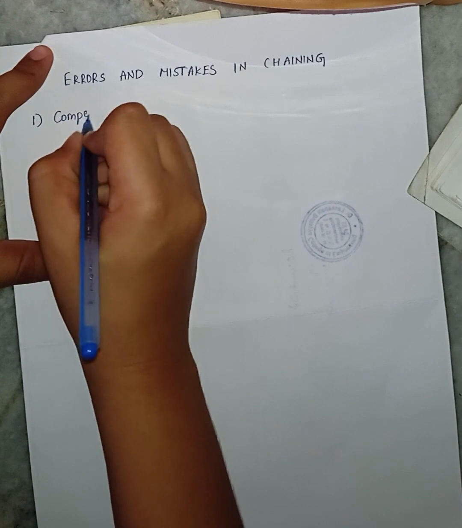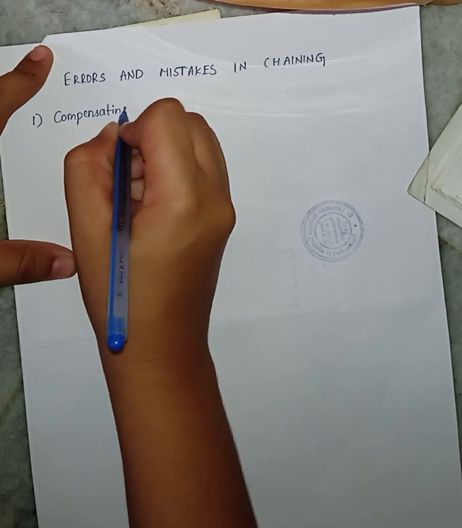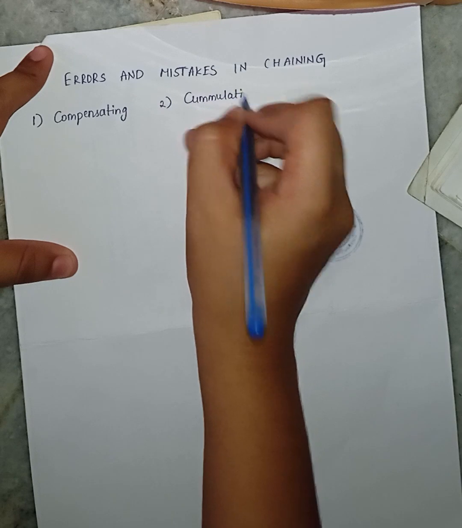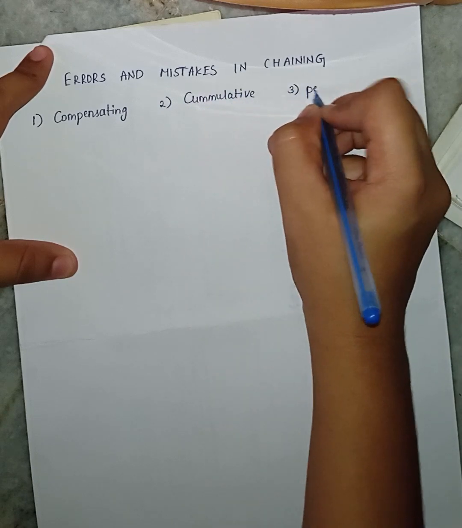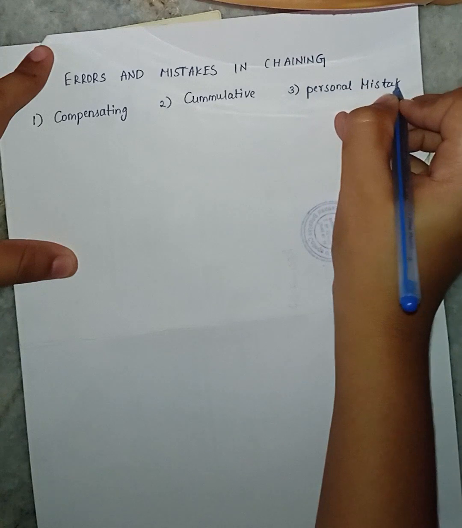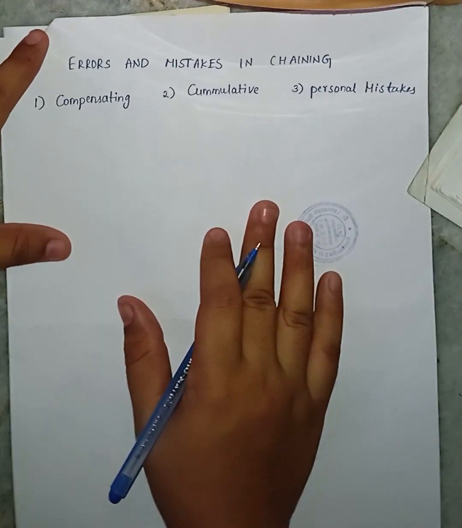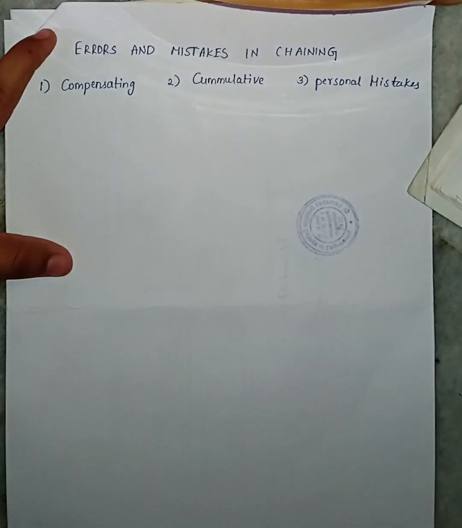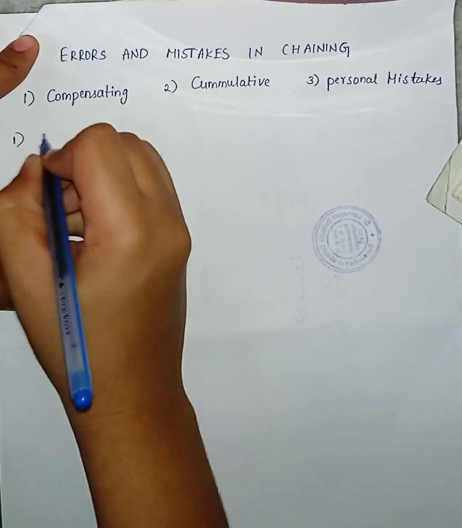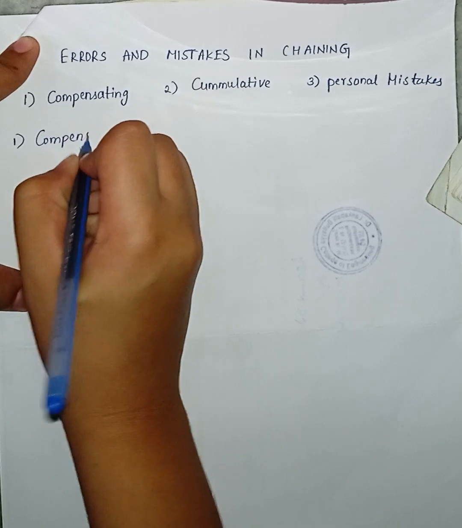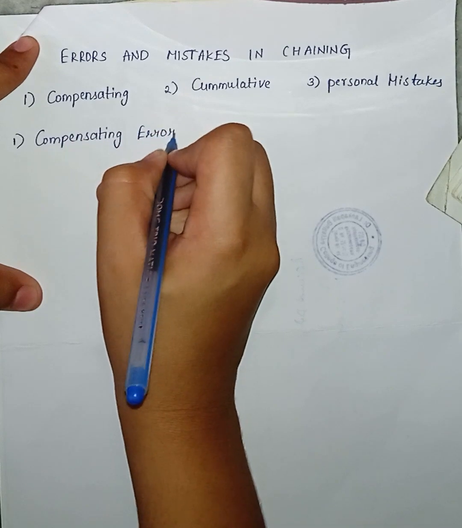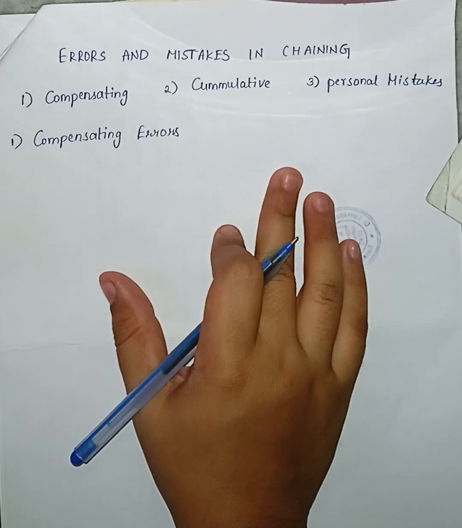First is compensating errors, the second one is cumulative errors, and the third one is personal mistakes. So these are the errors and mistakes in chaining. First, what is meant by compensating errors?